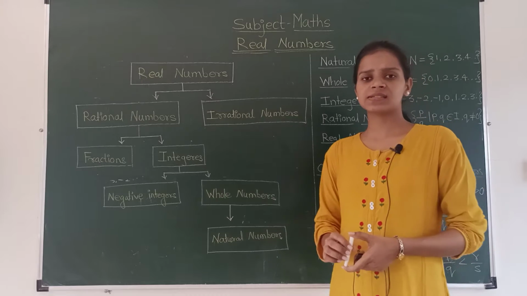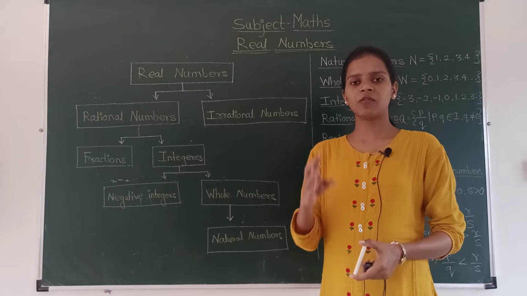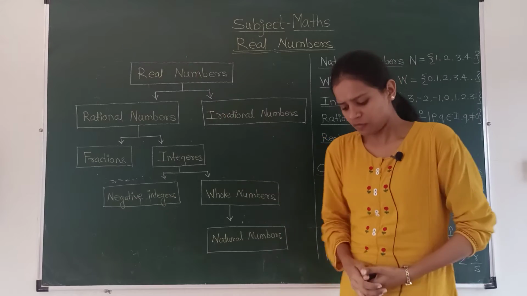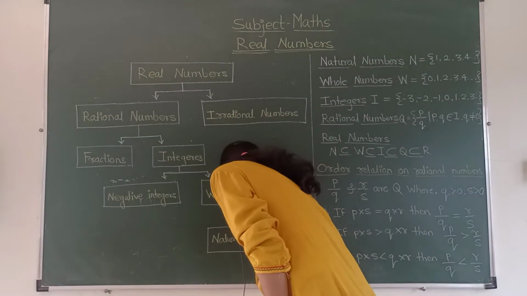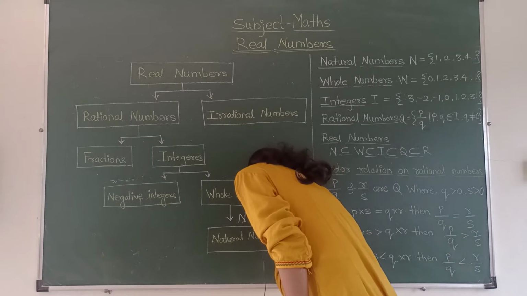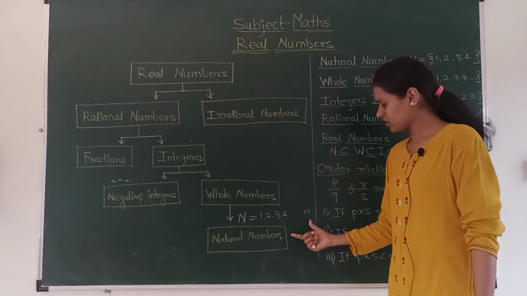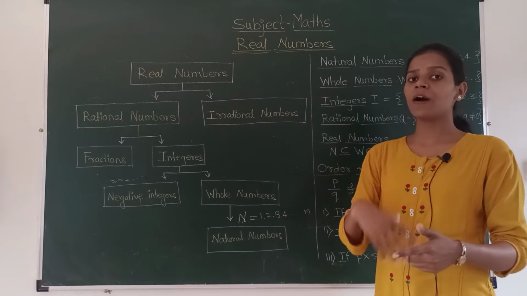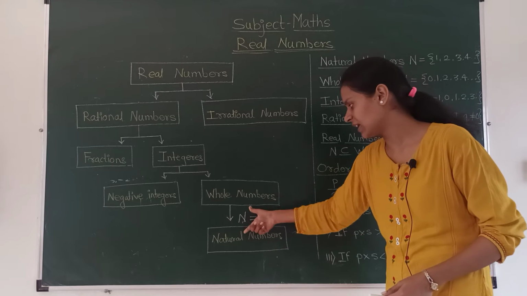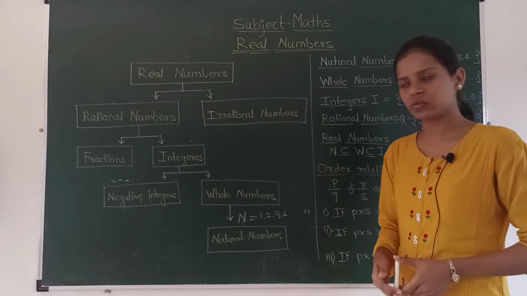What are the natural numbers? Natural numbers are counting numbers. Counting numbers are what? The set of numbers starting from 1, 2, 3, 4 and so on. We don't know up to what we have to go, so we will assume it as n. The set of natural numbers is shown by capital letter N, and it is 1, 2, 3, 4 and so on up to n, because we don't know up to what number we have to count.